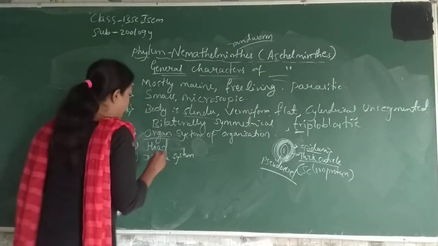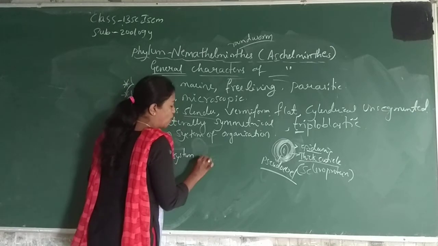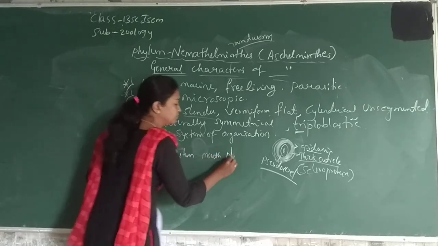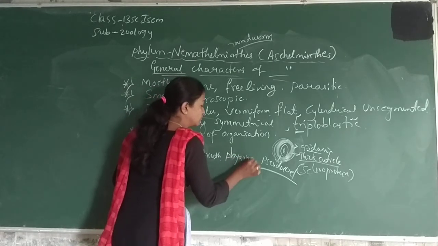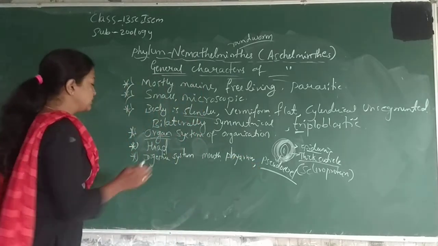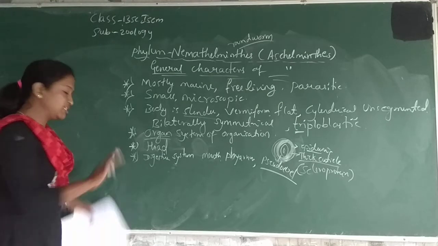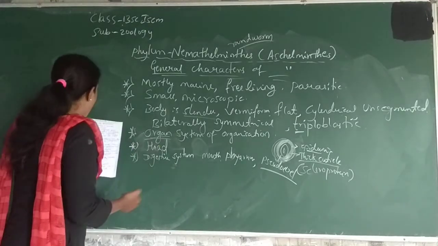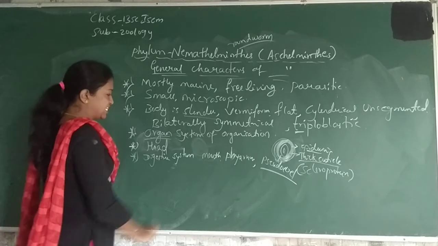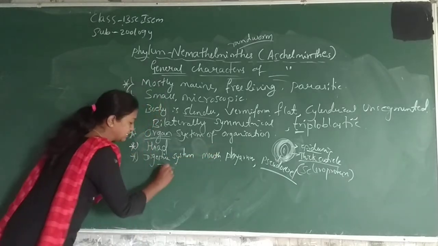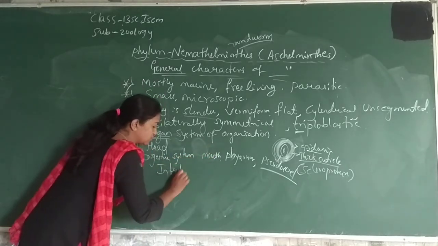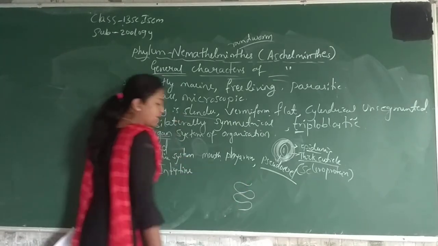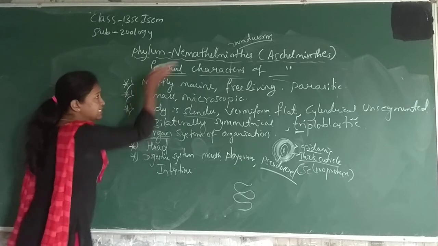Digestive system is present. How? It means the mouth is present and the pharynx is present. So mouth and pharynx are present, and the digestive system is also present in these animals, with a straight non-muscular intestine and a posterior anus. Intestine means, in the human body, we see the intestine like this, but in these